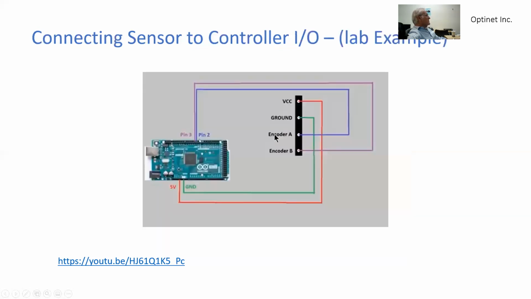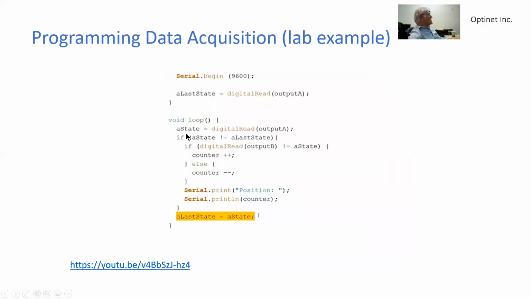So the software takes that into account, and we see over here an if statement: if the state has changed, then if A is different than B, we add a signal, meaning that we're moving forward, and if it is equal, we subtract, meaning that it moves backward, and then we update.